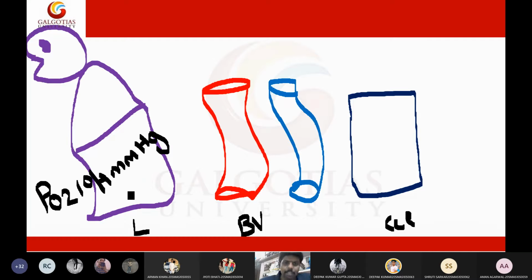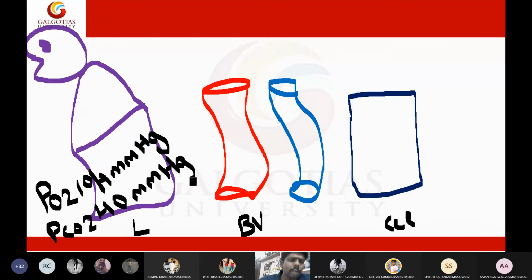Then what is the atmospheric pressure of carbon dioxide? The carbon dioxide pressure is PCO2. I'm writing the PCO2 value here: 40 mmHg.